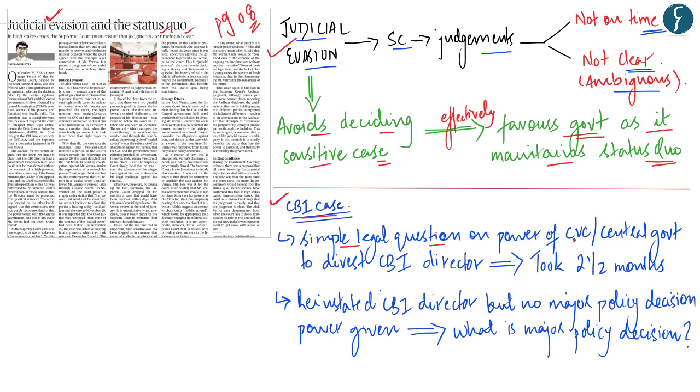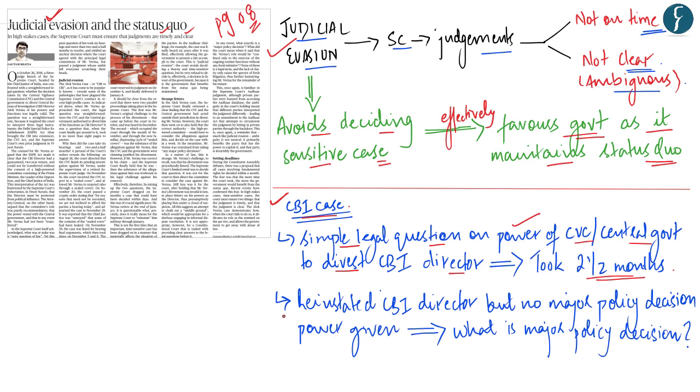That is, whether the CVC and the central government has the power to divest the CBI director. According to the author, this question required the court to interpret only 3 legal instruments to come to a reasonable conclusion, and yet it took the court almost 6 hearings and 2.5 months to come to any conclusion. Therefore, here the author says that this delay in judgment has acted in the favor of the government because for 2.5 months the status quo was maintained.